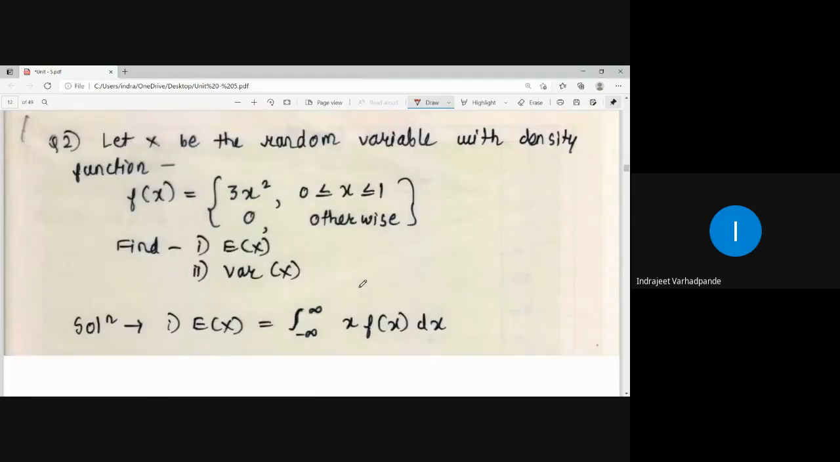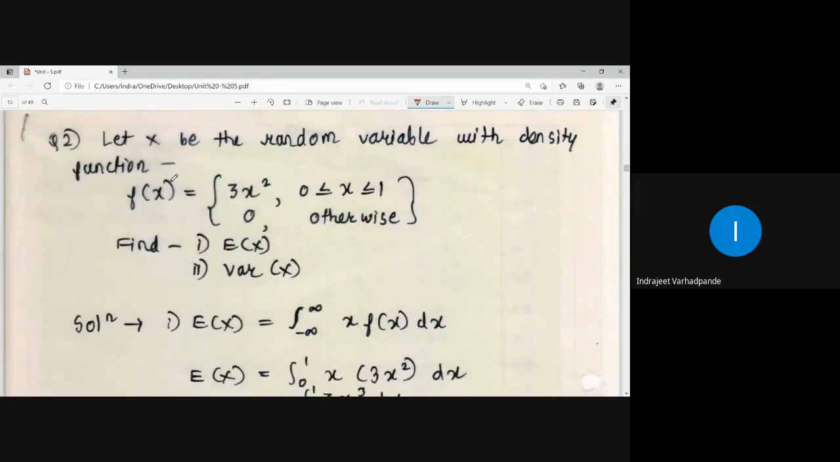So another example related to it is for the continuous random variable itself. Let x be the continuous random variable with the density function. Even though the word continuous is not used here, as it is a density function given in the range or interval form, I identify that this particular example is an example of a continuous random variable. So f of x is equal to 3x square, 0 less than equal to x less than equal to 1, 0 otherwise. Find expectation of x and variance of x.